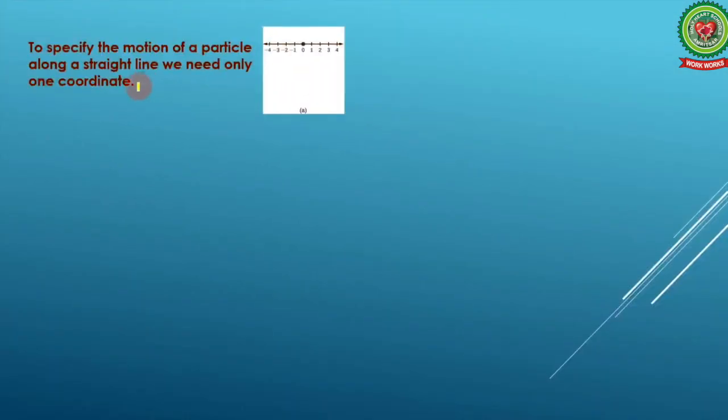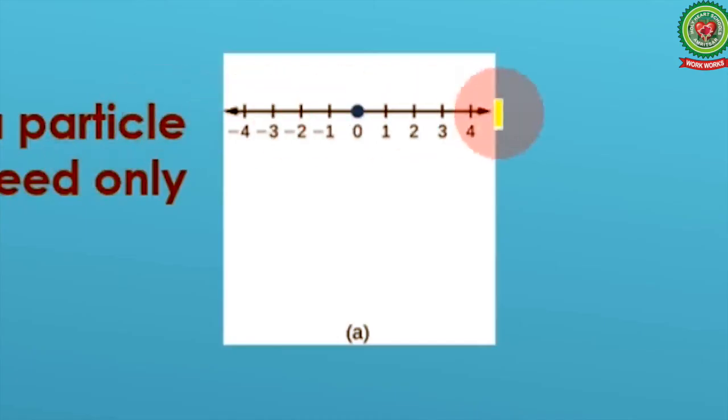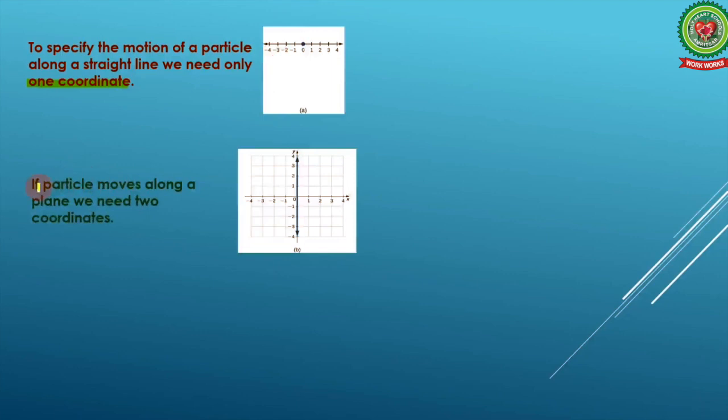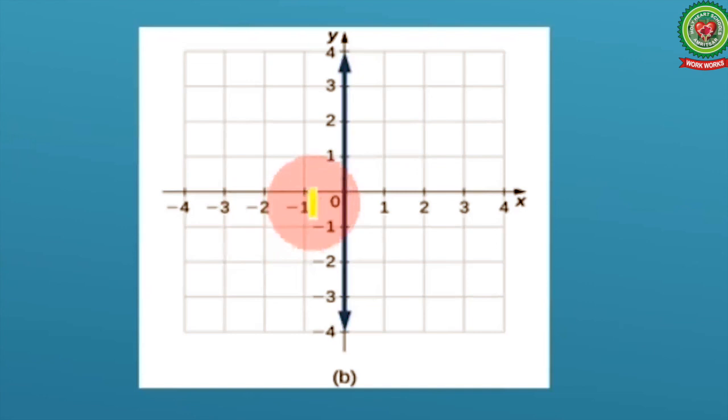Now, in the Cartesian coordinate system, if we have to specify the motion of a particle along a straight line, we need only one coordinate. Like this, only the x-axis is required. And motion in such a case is called motion in one dimension. If a particle moves along a plane, we need two coordinates, x and y. And this is called motion in two dimensions.